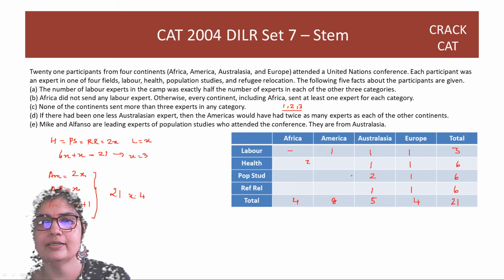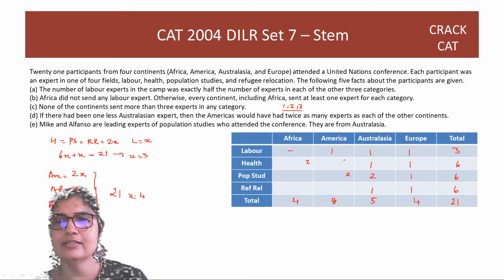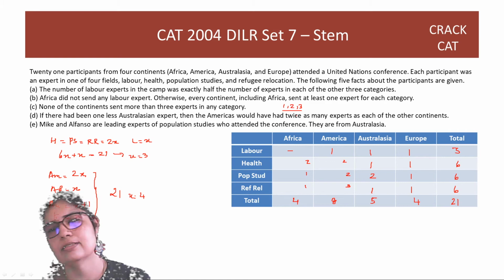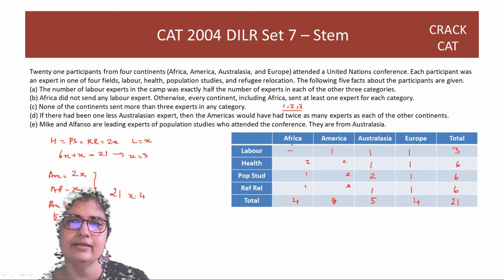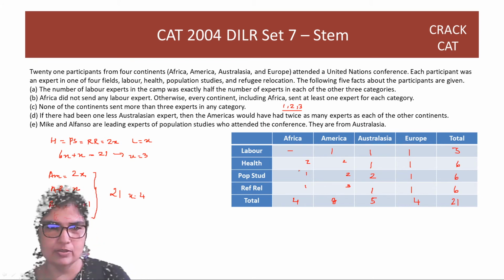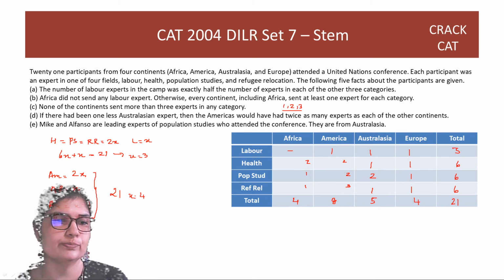Is this possible? We just fill up the table now. We see that this number is 2, this number is 3, this number is 1, and this number is 1, and it is possible. All these numbers are possible. The 3 experts constraint is not nullified, right? And every category has at least 1 expert. So this is possible. Okay, let's rub this off now.